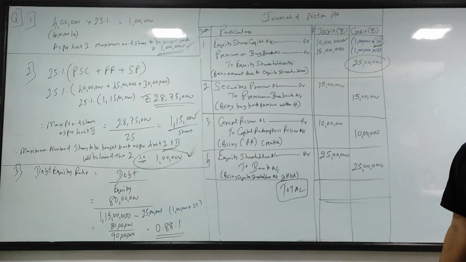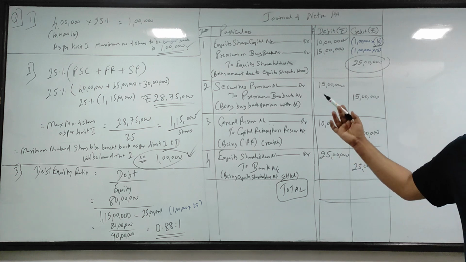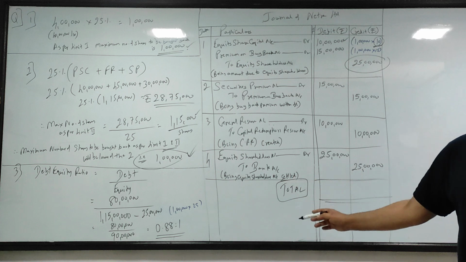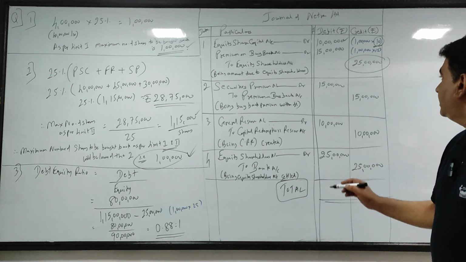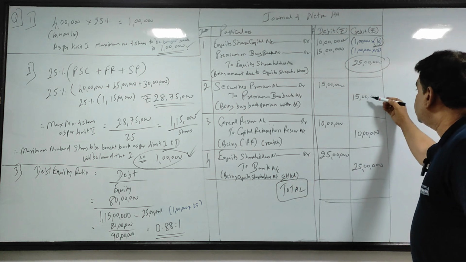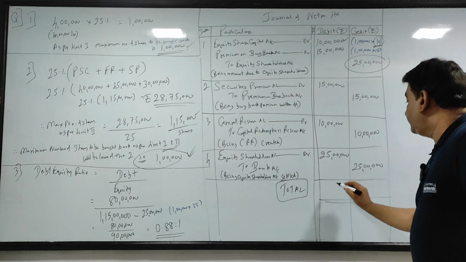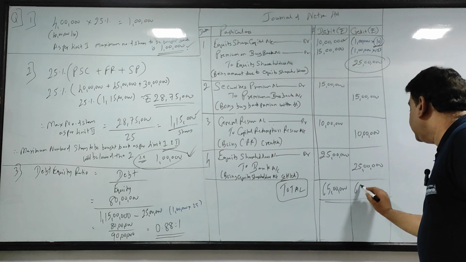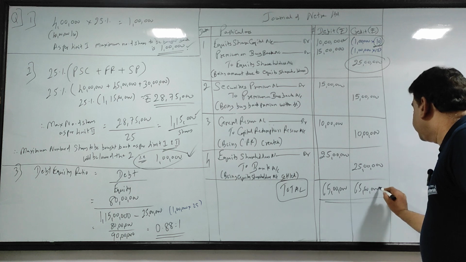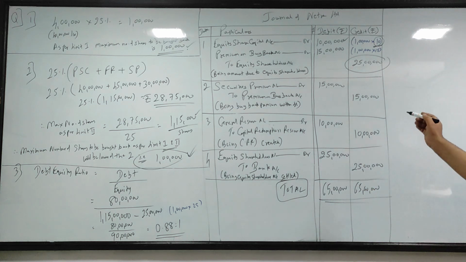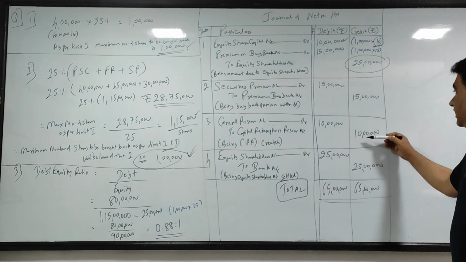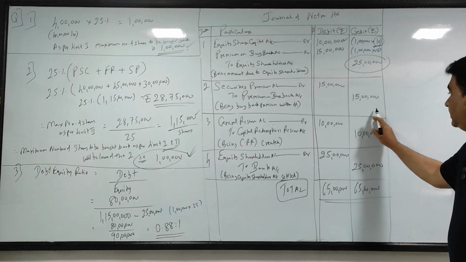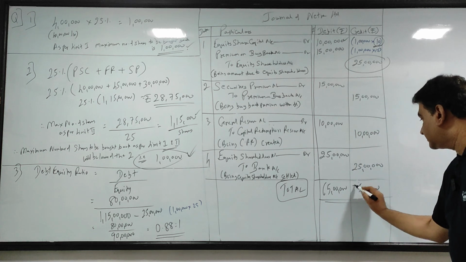So equity shareholders debit because it was payable to them. Now I'm paying them and money goes out, so I credit.